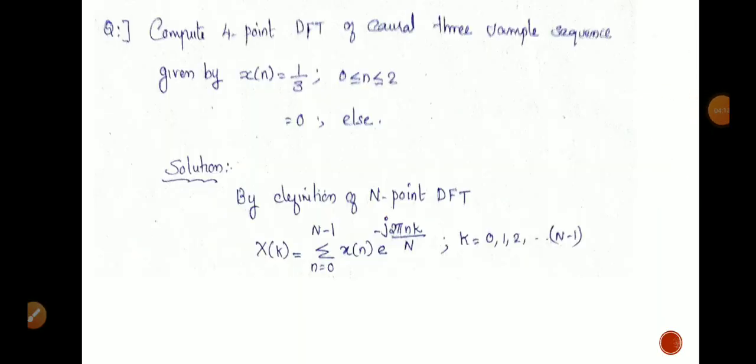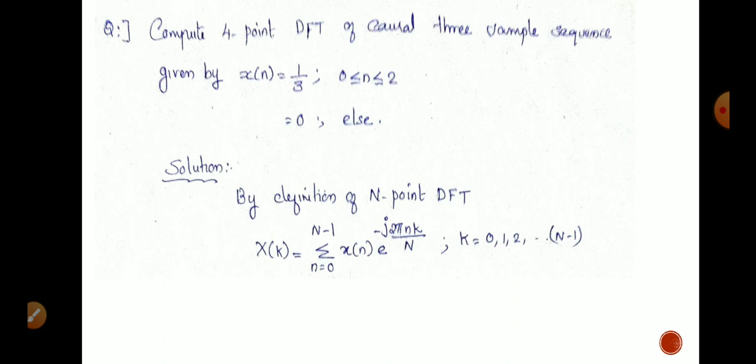Let us move to the first problem on discrete Fourier transform. Here our question is to compute the 4-point DFT of the causal 3-sample sequence given by x of n equal to 1 by 3 for 0 less than or equal to n less than or equal to 2, and 0 else.